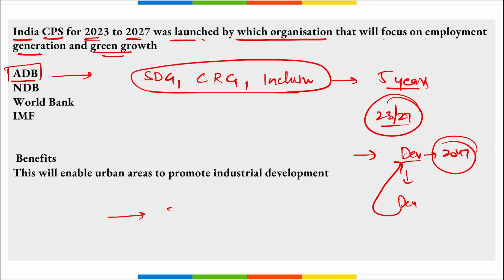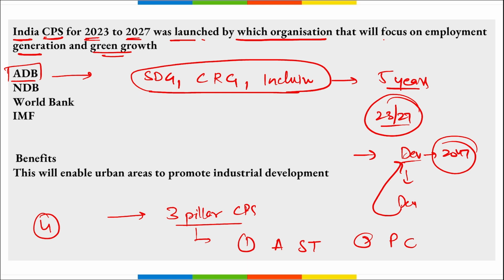Also remember, 3 pillars are there for CPS. And what are these 3 pillars? First is accelerate structural transformation and job creation. Second is promote climate resilient green growth. And third is deepening social and economic inclusiveness, right? Then if we talk about Asian Development Bank, president is Masatsugu Asakawa. Then remember, India is the founding member of the Asian Development Bank and the fourth largest shareholder of Asian Development Bank. Then India is also the third largest emitter of carbon dioxide, right?